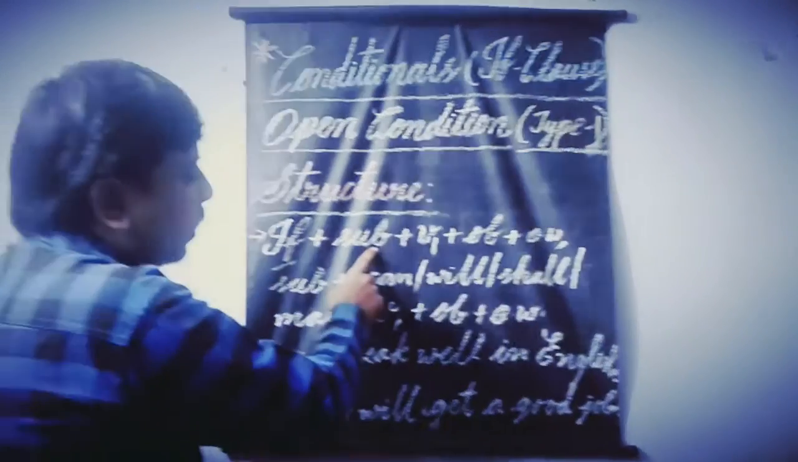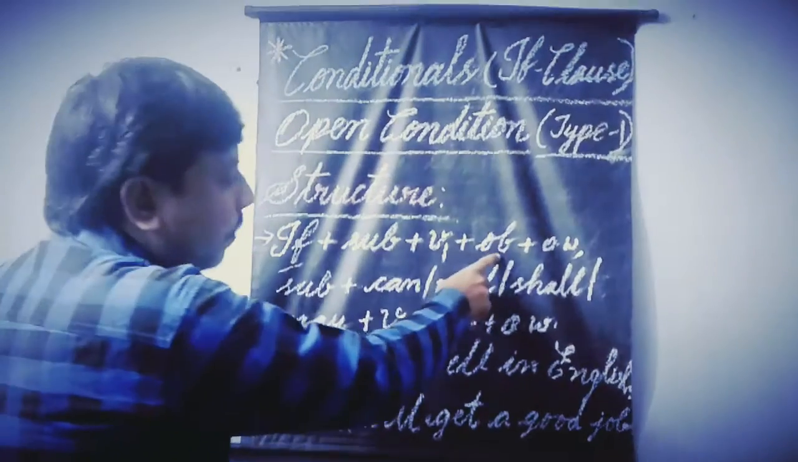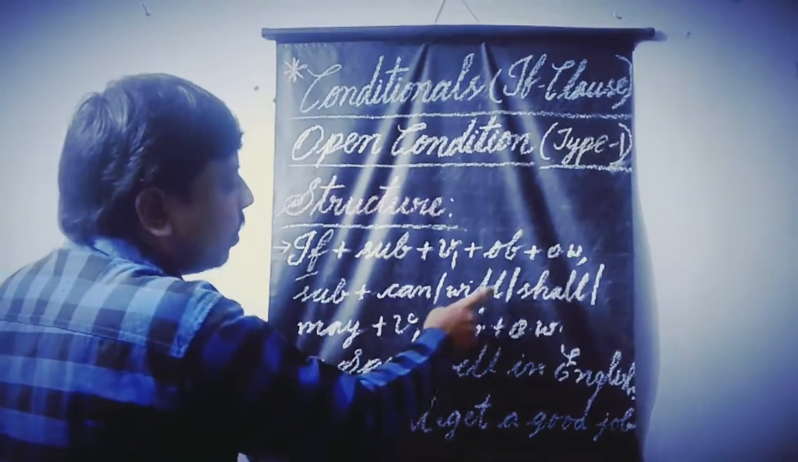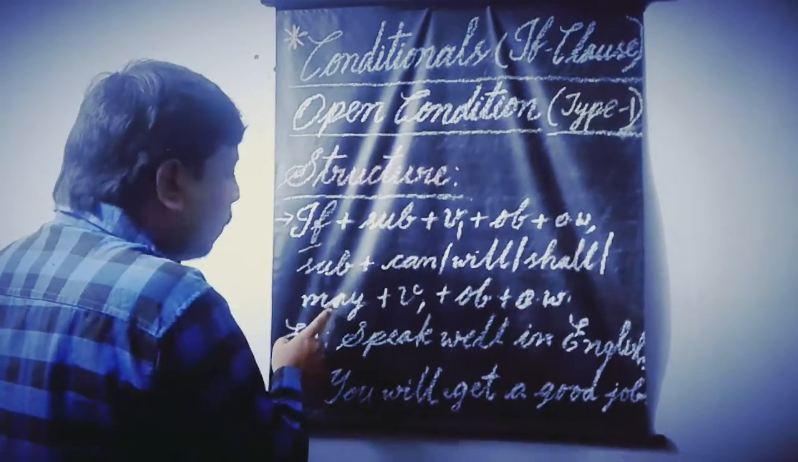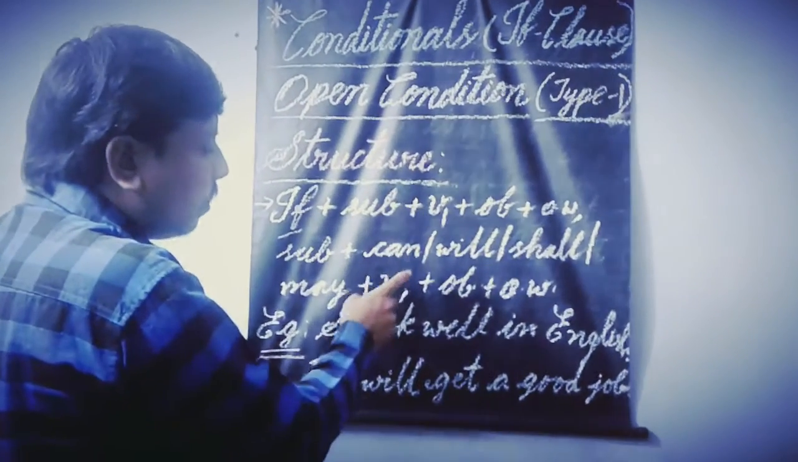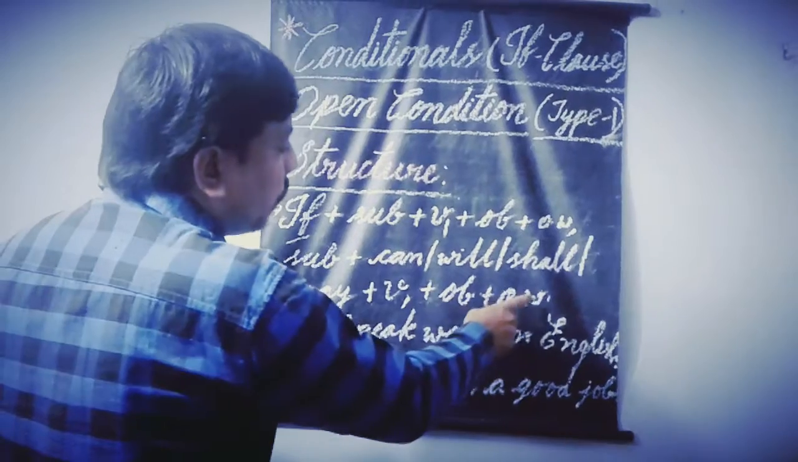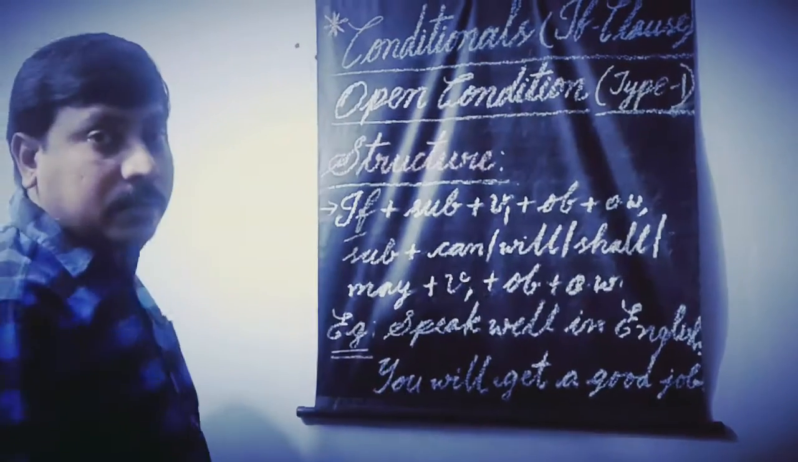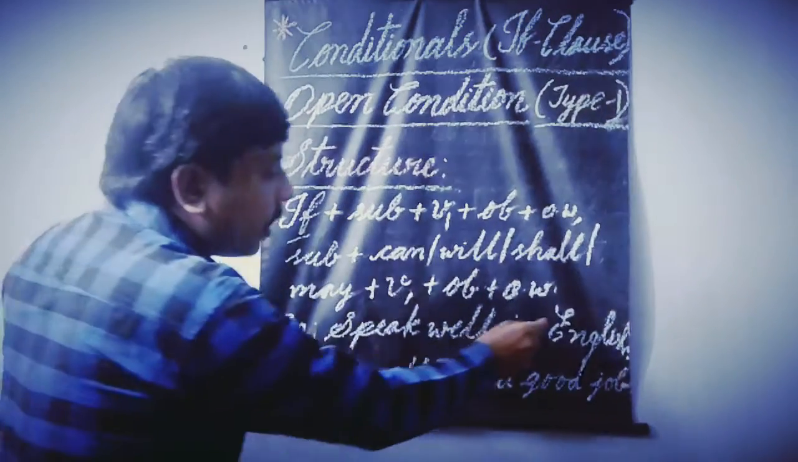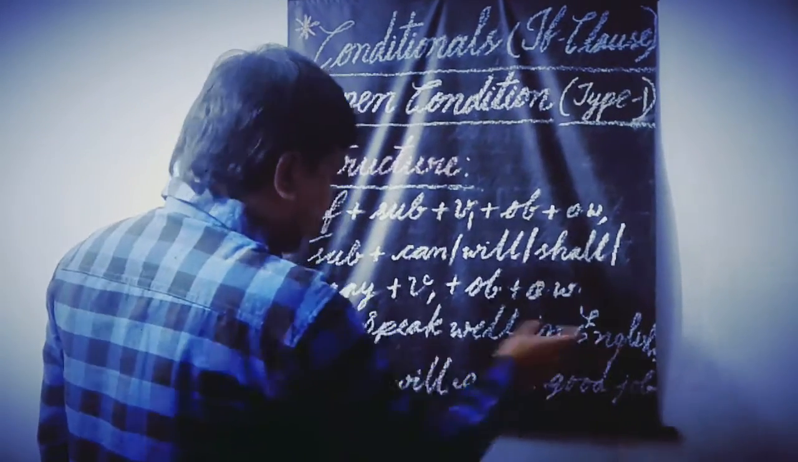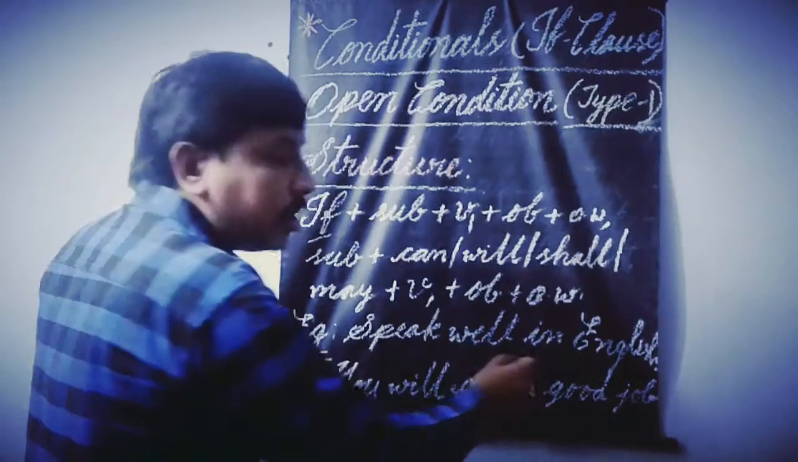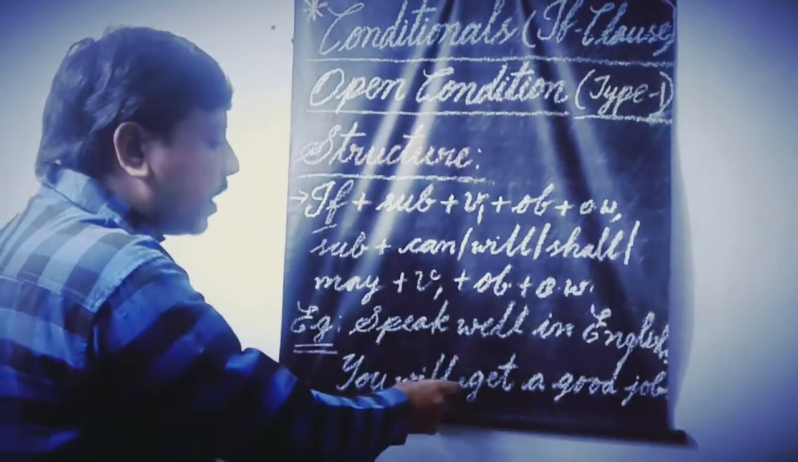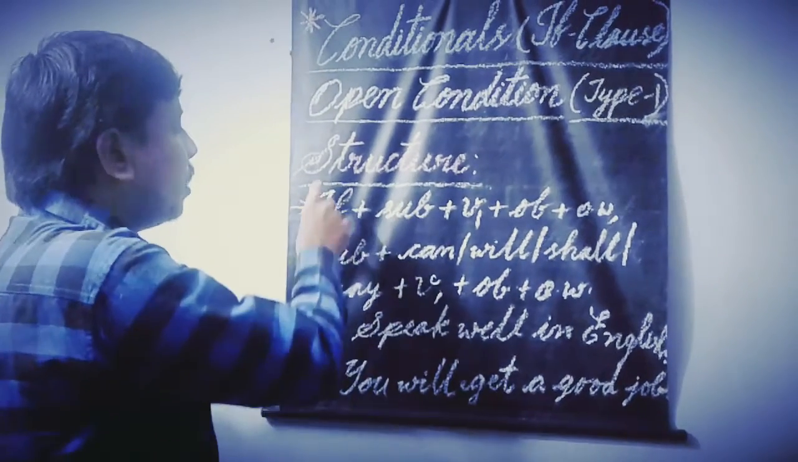If plus subject plus verb 1 plus object plus other words, comma, subject plus can or will or shall or may plus the first form of the verb v1 plus object plus other words. Here let us take this example. Speak well in English. This is one event. You will get a good job. This is another event. Now let us combine these two events by using the conjunction if.